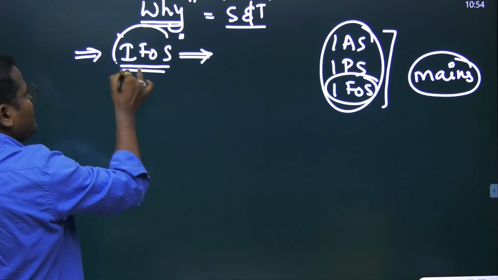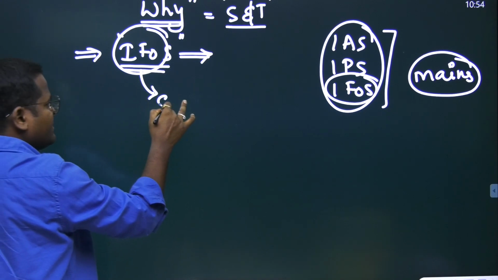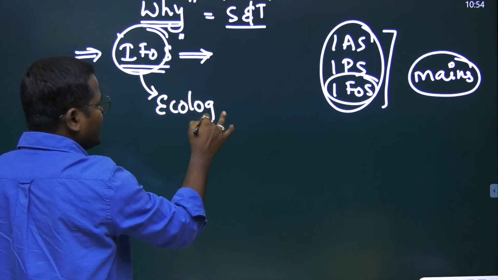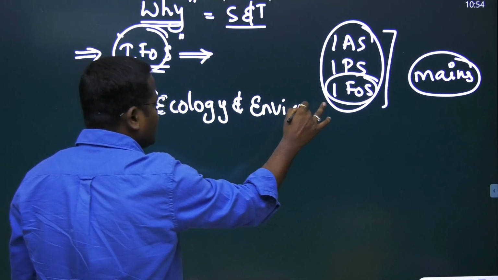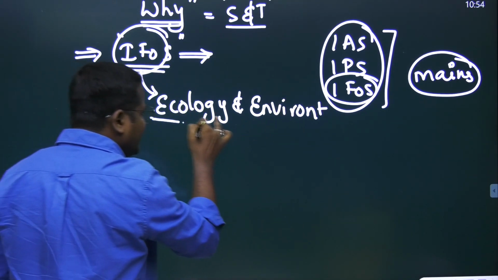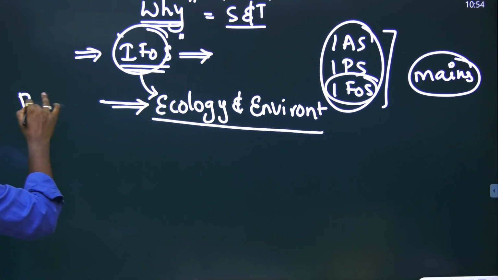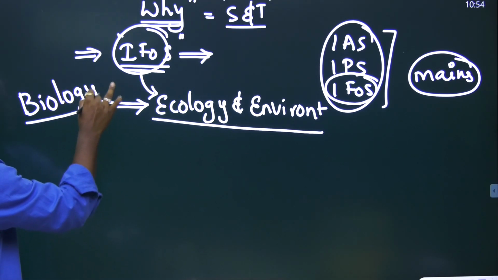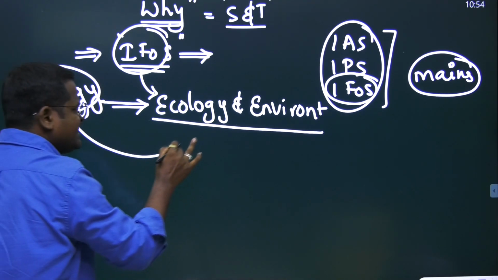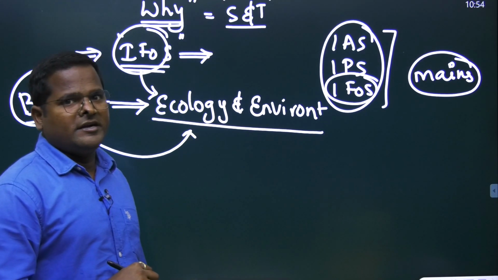Now, for the Indian Forest Service, the majority of the questions will come from ecology and environment. If you need to understand ecology and environment, you need to have a knowledge of biology. Without biology knowledge, understanding ecology and environment would become a very difficult task.